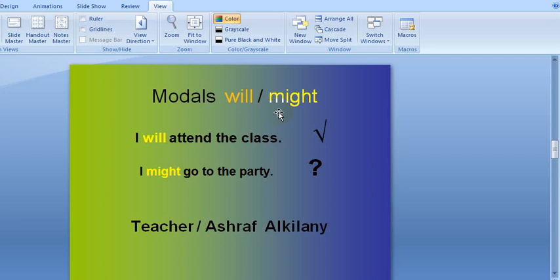Likewise, we can say that modal verbs are also called defective verbs, and they are called defective because they cannot act as a main verb. So they need another verb.